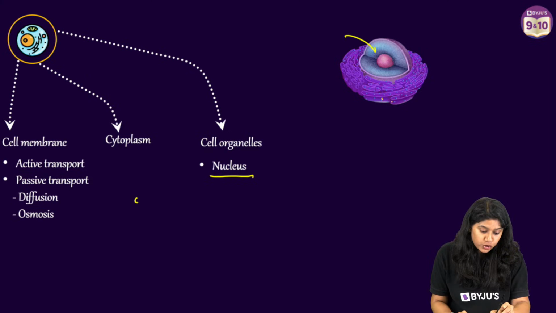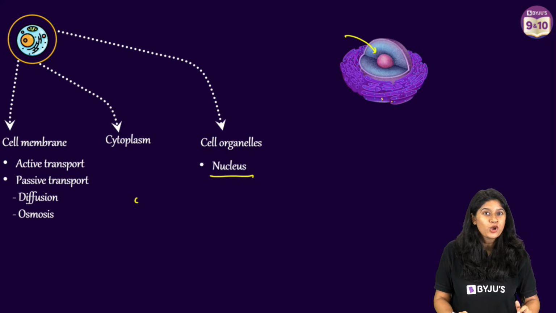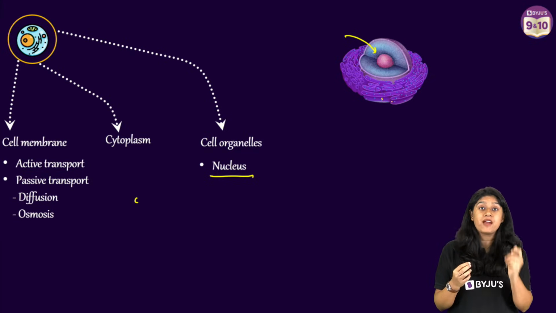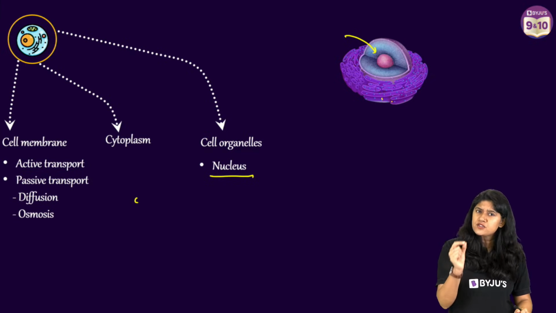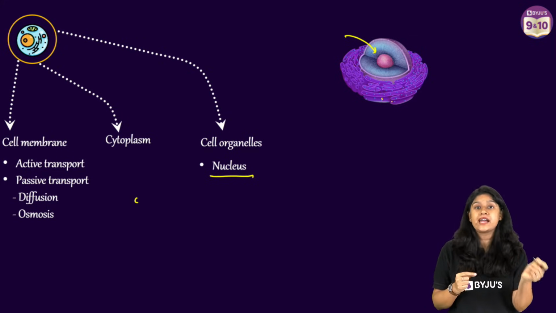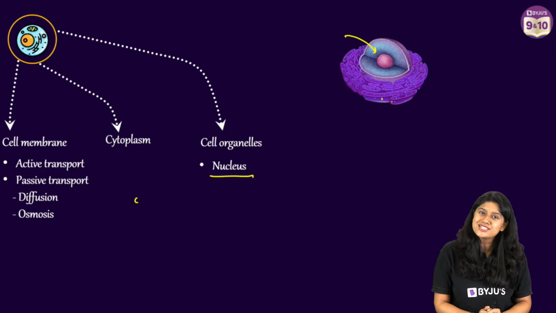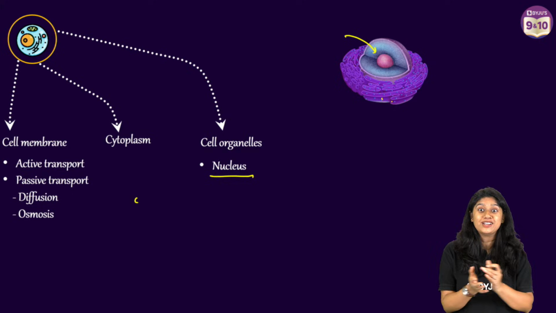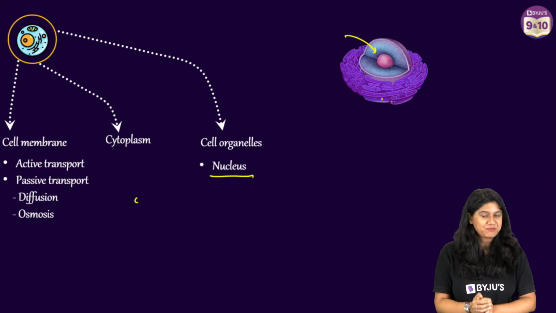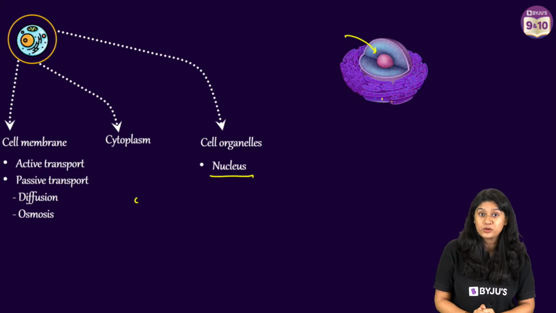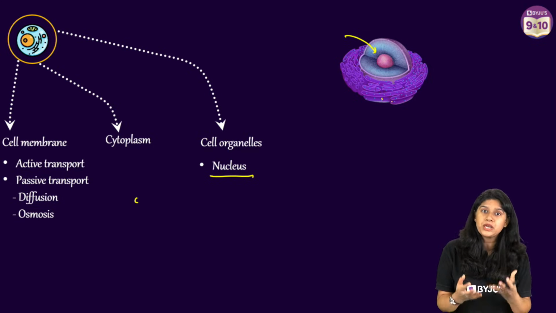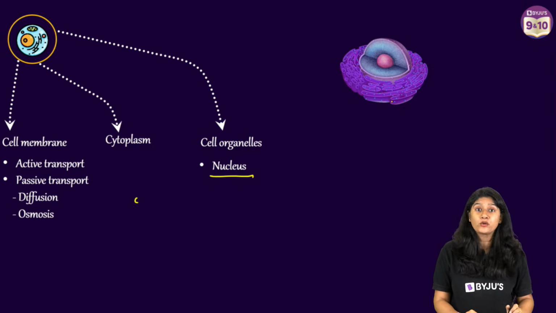Inside the nucleoplasm, we have thread-like structures called chromatin. The chromatin is made up of DNA and protein. When they condense together, they form a very interesting and super important structure that we only see during cell division, which we call the chromosome. And when we unwind them, we'll be able to see the structure which is DNA, the genetic material in the majority of living organisms. Very, very important. The full form of DNA is deoxyribonucleic acid, and that is the genetic material that we humans have. That's all about the nucleus.